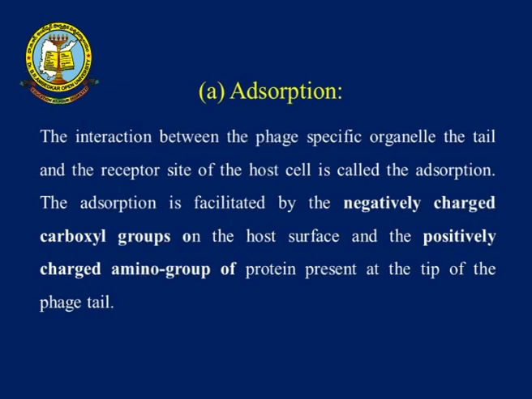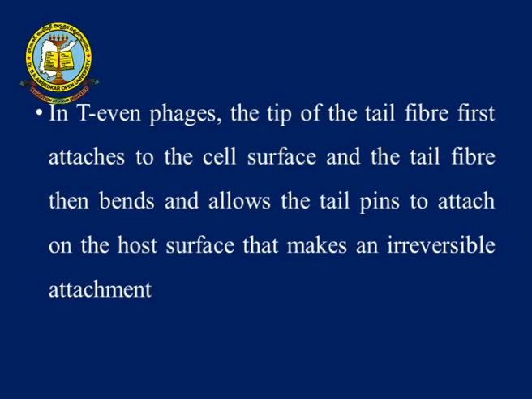Actually, absorption is facilitated by the negatively charged carboxylic group on the host surface and the positively charged amino group of protein present in the tip of the phage tail. The tip of the phage tail contains the six fibrils. Mainly this is the absorption. The bacteriophage attaches to the bacteria. Especially we are studying E. coli bacteria. Okay. Next one, in T-even phages the fibers first attach to the cell surface.